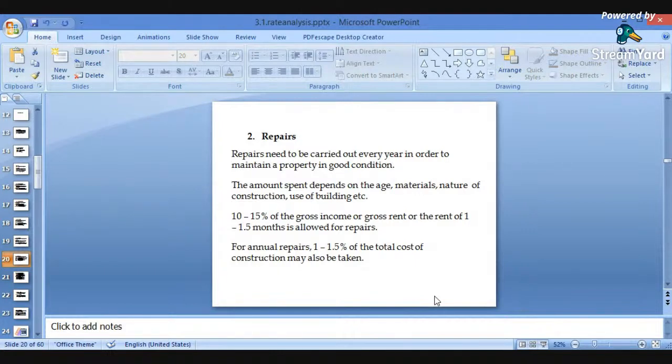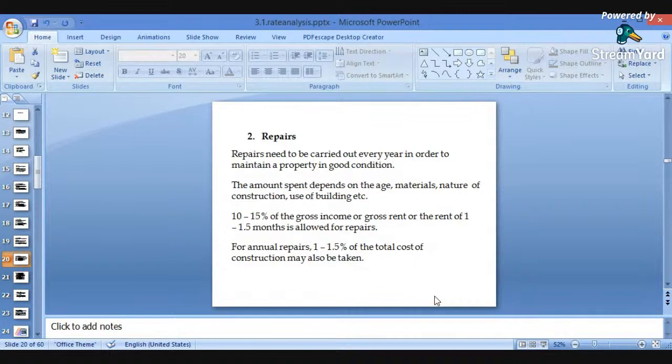Whereas in case of collection from the rents, 1 to 1.5 months of rent is allowed for repairs. If the amount has been fixed as rent, then out of the 12 months, the rent of 1 to 1.5 months we can keep aside and use for the repair works.